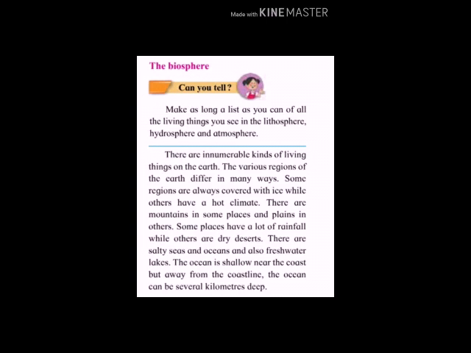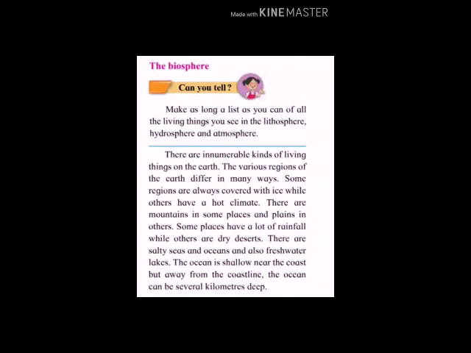Let us continue. There are innumerable kinds of living things on the earth. We know that insects are there, worms are there, birds are there, living things in that we also have the plants, trees, everything. So innumerable things are there, uncountable.